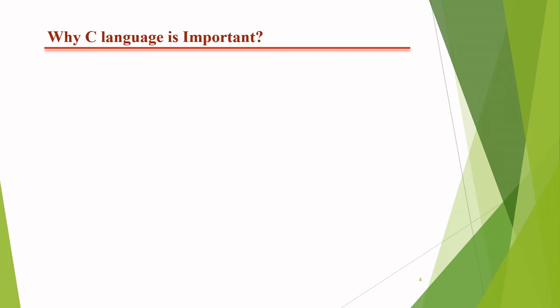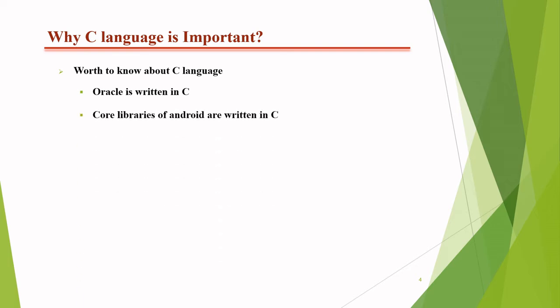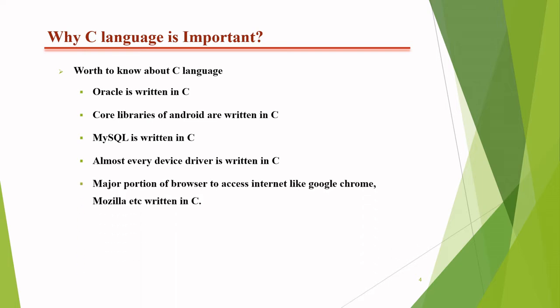First of all, we have to know about the importance of C at this time when almost everything seems like embedded systems, robotics and AI based systems. There are various popular software on which we are dependent, but when we go through the background of that software, what do we find? We find that there is use of C language, such as Oracle software. This is database software, but this is written in the C language. Similarly, the core library of the Android system is also written in C language. MySQL and almost every device driver is written in C language.